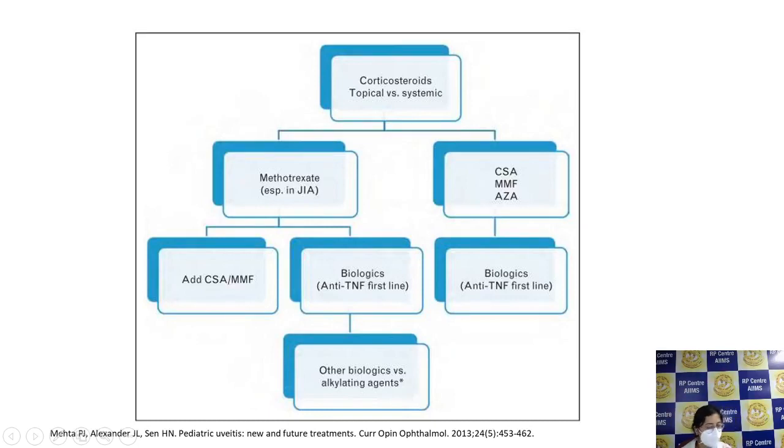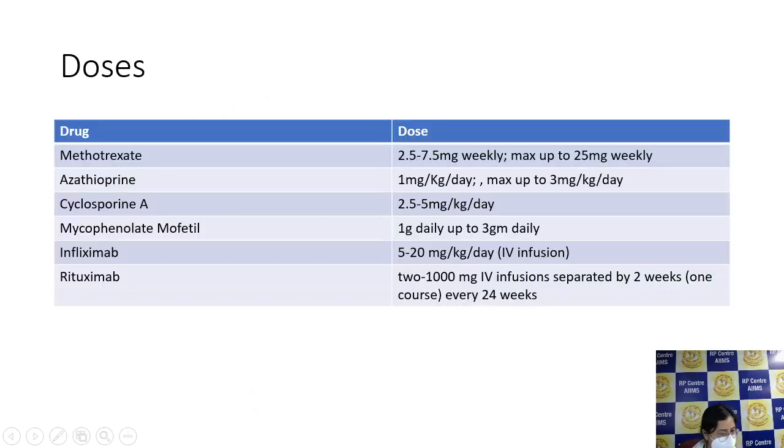Now this is a flowchart given by Mehta et al. So we start the patient on either corticosteroid, topical or systemic. Now if there's a waxing and waning course, we start the patient with methotrexate or cyclosporin A, MMF or azathioprine. With methotrexate, if the patient is not responding, we can add cyclosporin A and MMF, or a biological can be added. Infliximab and rituximab are two agents that have been used in patients with subretinal fibrosis.